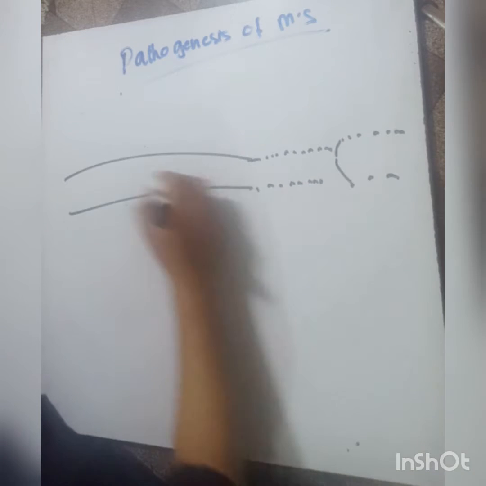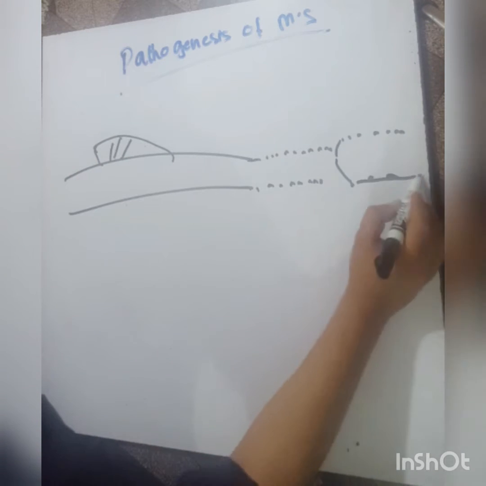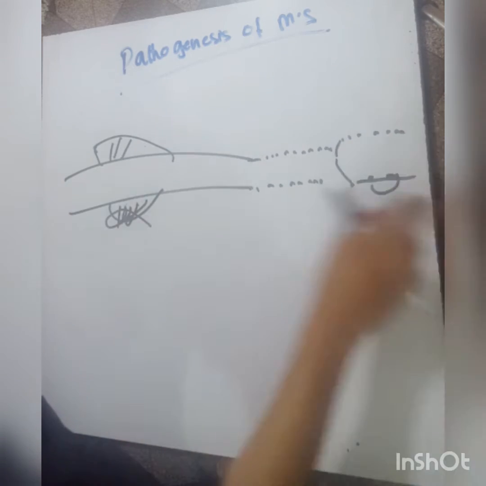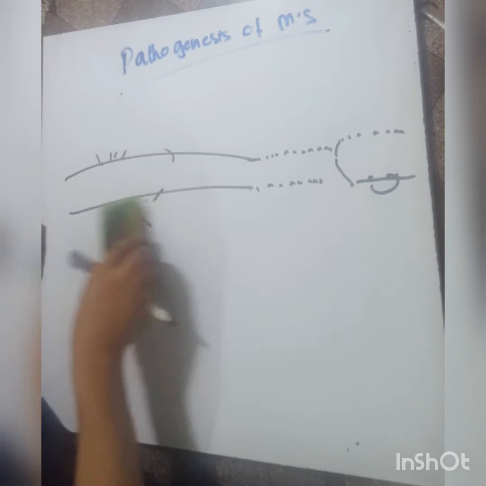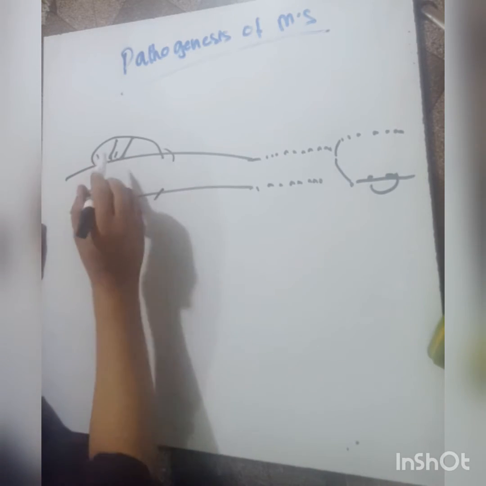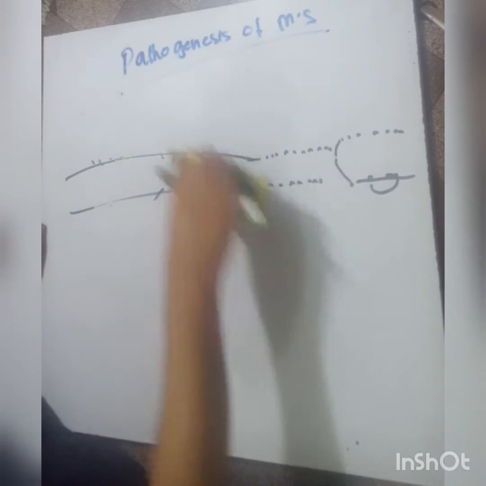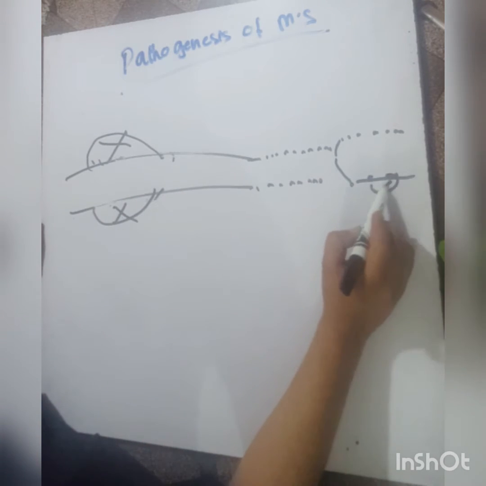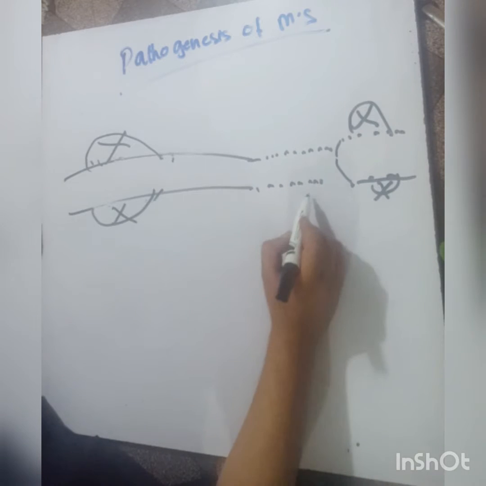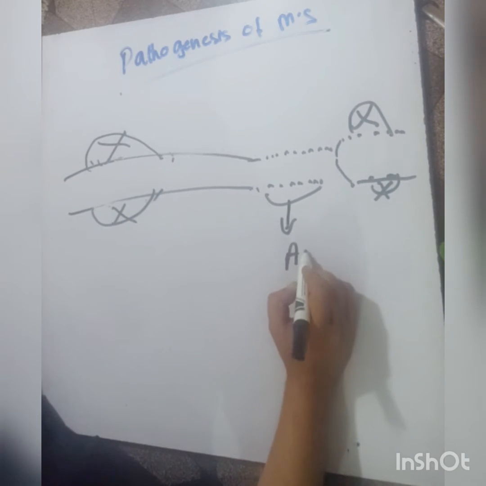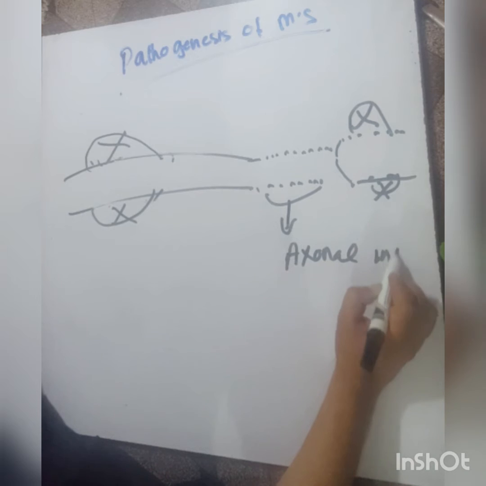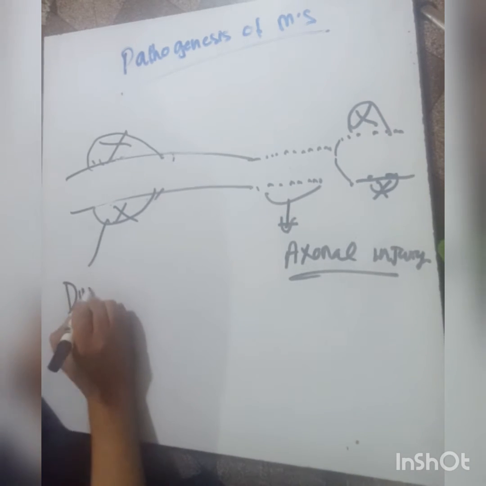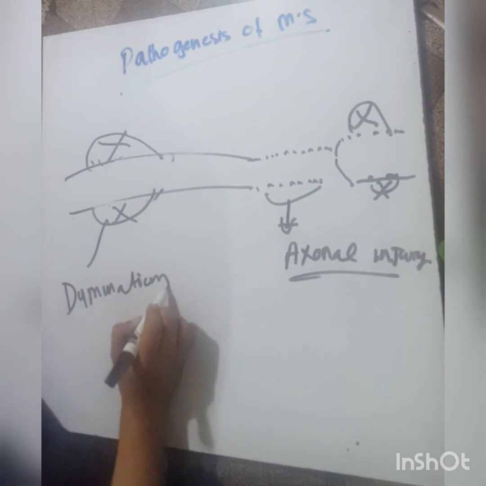This myelin sheath degenerates and is not present here. In demyelinating diseases like multiple sclerosis, the myelin sheaths degenerate, and axonal injury may occur in some cases. There may be partial or complete axonal injury, along with demyelination, in multiple sclerosis.